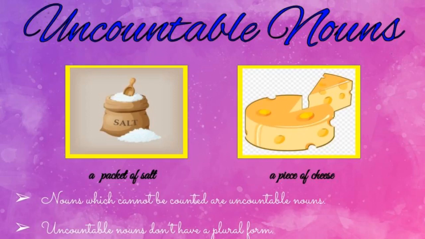Can you count the cheese? No, we couldn't count the cheese. Instead of that, we can say a piece of cheese. As I said, nouns which cannot be counted are known as uncountable nouns, and they don't have a plural form also.